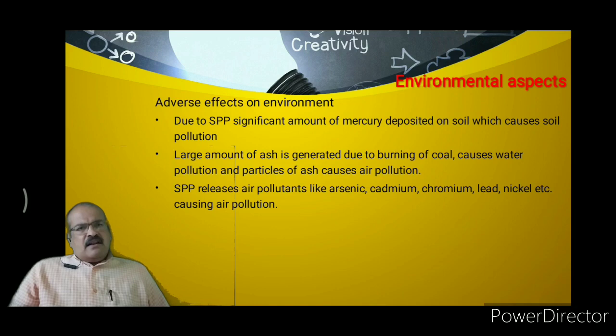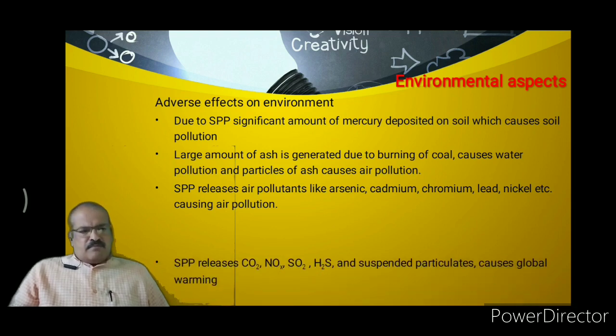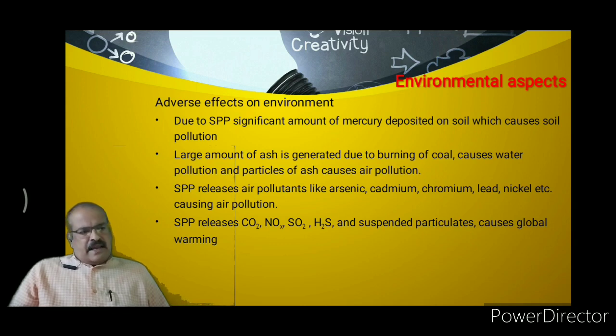Then when the coal is burnt in the furnace, air pollutants like arsenic, cadmium, chromium, lead, and nickel are emitted into the atmosphere, and due to these air pollutants again air pollution takes place.